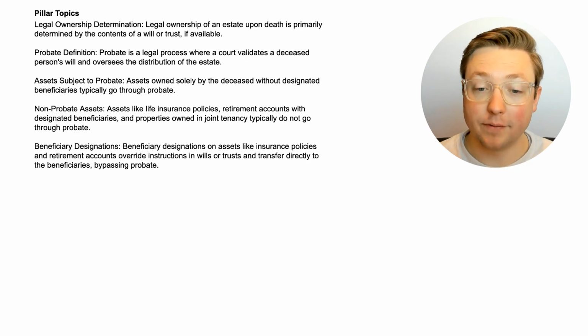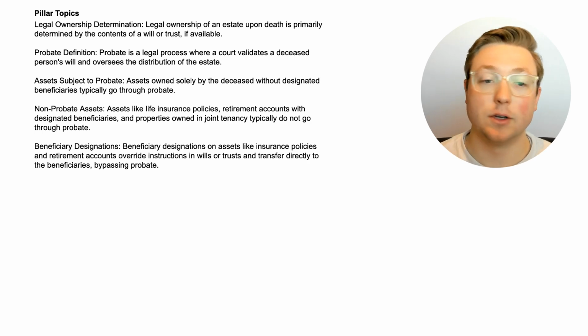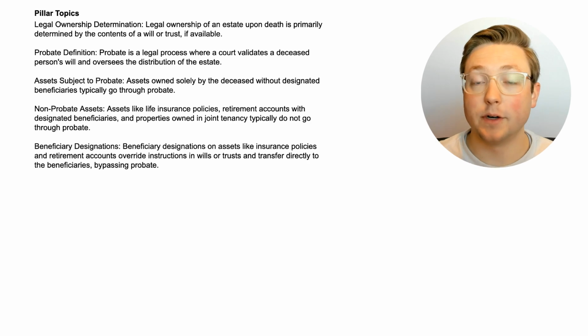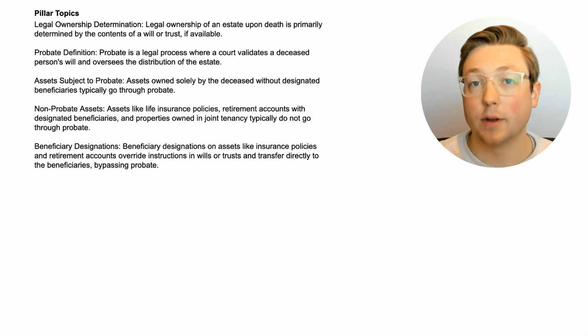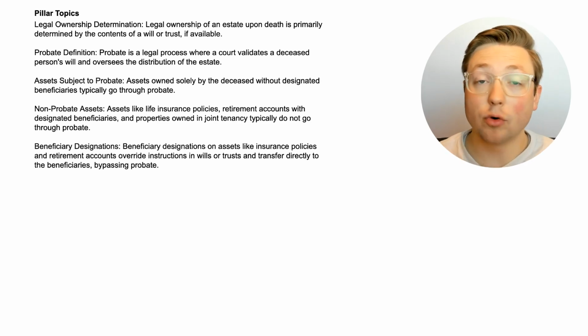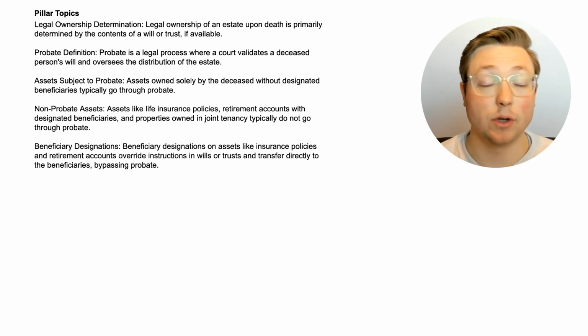And then finally, beneficiary designations on assets like insurance policies and retirement accounts override instructions in wills or trusts and transfer directly to the beneficiaries, bypassing probate. So, typically, legal ownership is figured out from the will and the trust, and a lot of the times stuff has to go through probate. But if you have beneficiary designations, whether that's on a life insurance policy or things like that, or if you just have joint ownership with somebody, then that can kind of bypass the probate process. So it goes directly to the person. So we learned a little bit about estate tax planning in this video, and that's it.